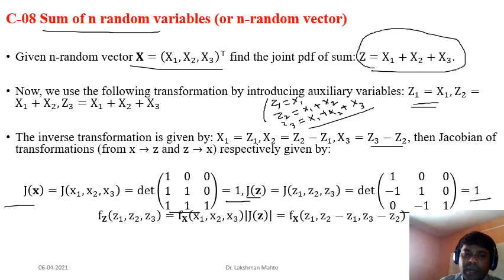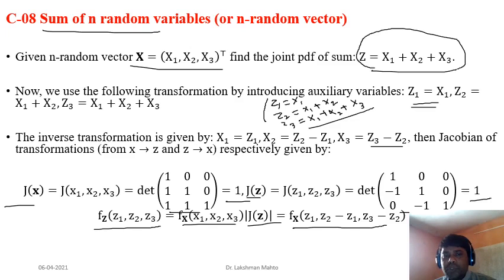So what is the last part? Find the transformed PDF. It is the actual PDF times the Jacobian. The Jacobian is equal to 1, so it won't affect anything, and it is just the actual PDF. In that, you have to substitute x1, x2, x3 in terms of z1, z2, z3. So this is your desired PDF of a function of a random vector.